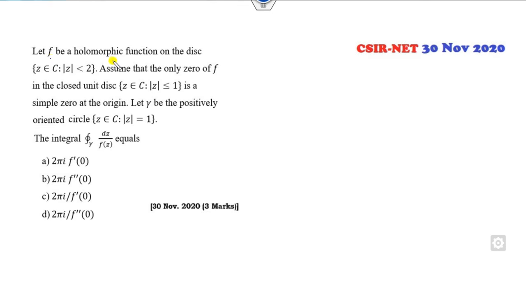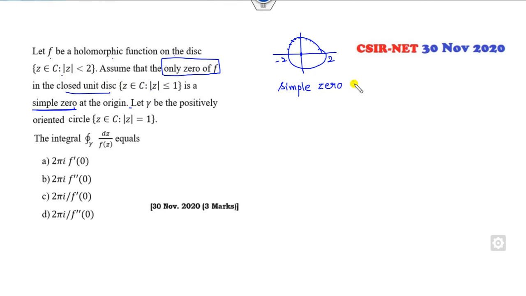Okay, f is a holomorphic function on the open disk, center 0, radius 2. Remember, it's an open disk. Assume the only 0 of f in the closed unit disk is a simple 0 at the origin. What is the meaning of a simple 0? It means z minus 0, the power of this is 1. It's a simple 0.